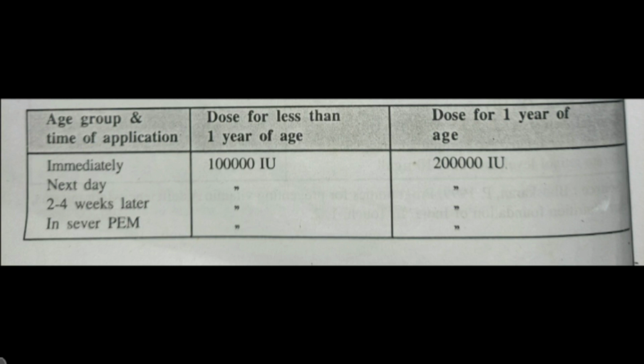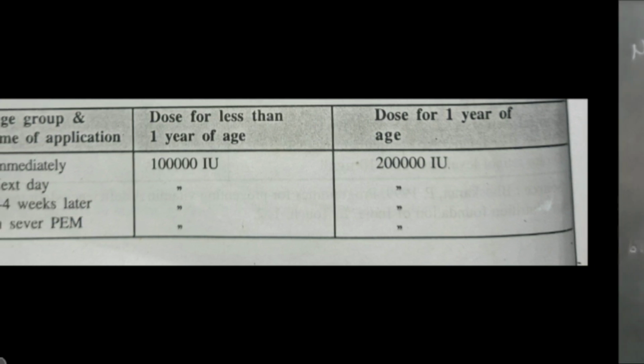Here you can see that the age group and the time of application are given. Next, the doses for less than 1 year of age and the doses for more than 1 year of age are given. So immediately when we see that there is the disease, 1 lakh international unit has to be given. After 1 year, 2 lakh international units can be given, and for the next day also they have to continue with 1 lakh international unit, and then 2 to 4 weeks later also 1 lakh international unit has to be given. And in severe PEM also we have to incorporate vitamin A, vitamin A oil, to cope with the situation.